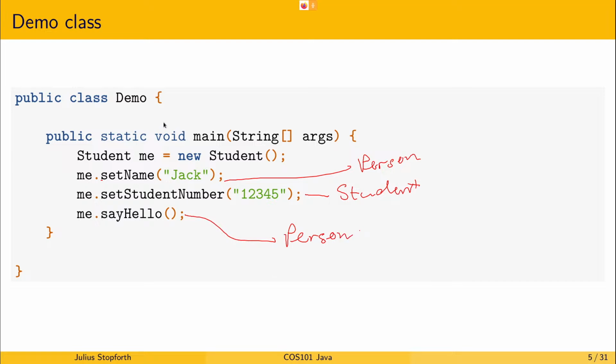Okay, so you can see how even though we don't have person anywhere in our code, the compiler knows that a student is a type of person and that it can bind to the methods that the person class has. It only knows that because it's a subclass of it. Exactly. So when we said extends and we compiled, the Java compiler went to look for whatever it extends and then compiled that as well and put that as part of the code.